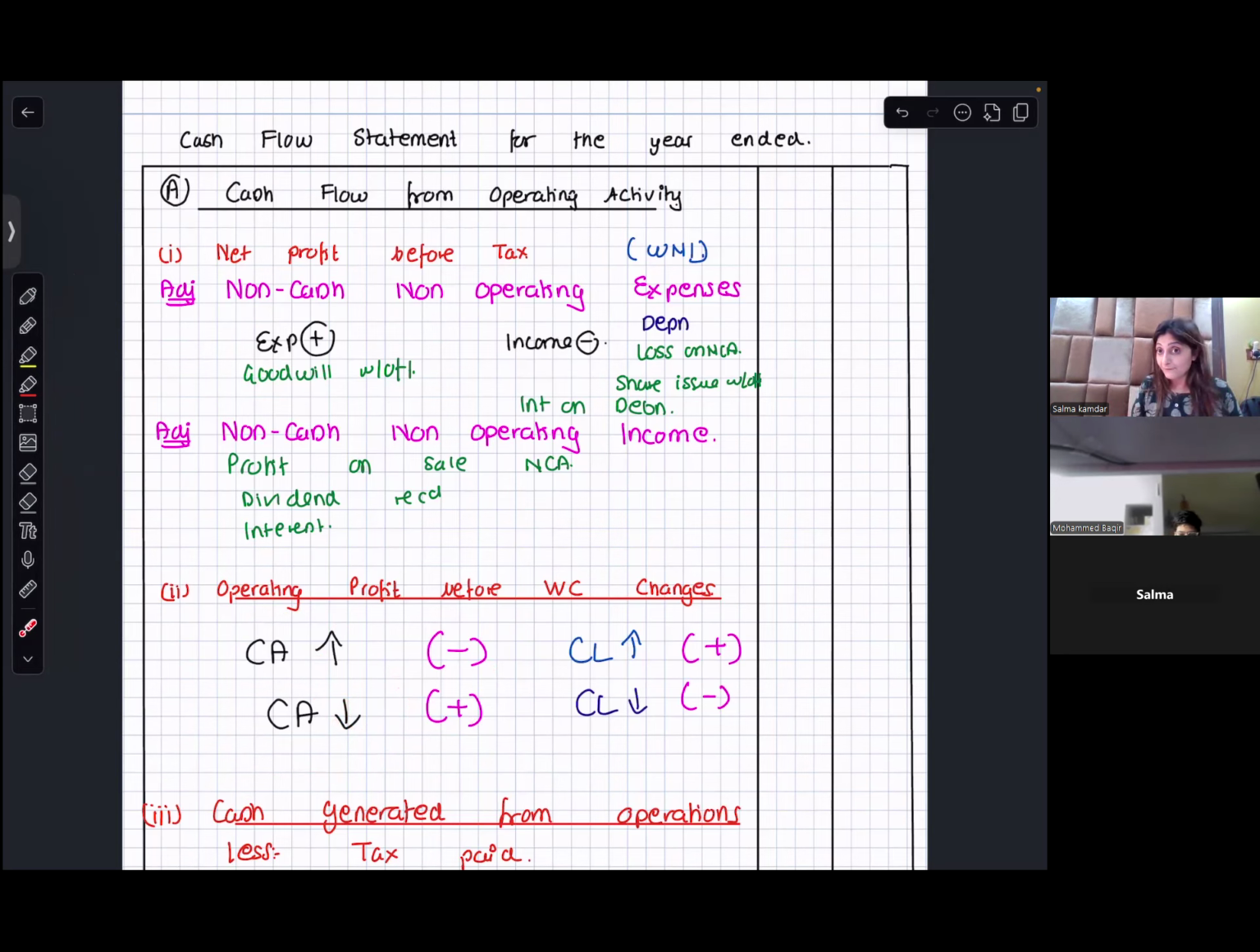Whatever happens with your current liability, you do the effect in the same direction. Same direction. Now, can you give me the entire cash flow from operating activities till here?